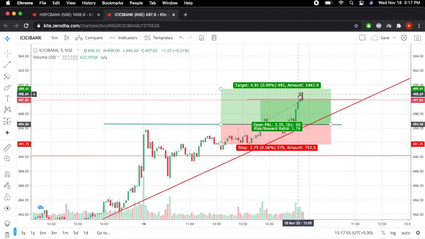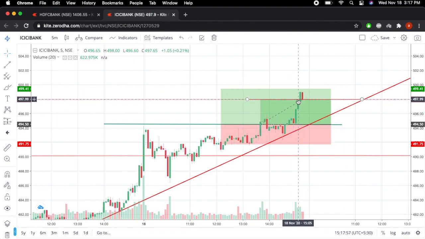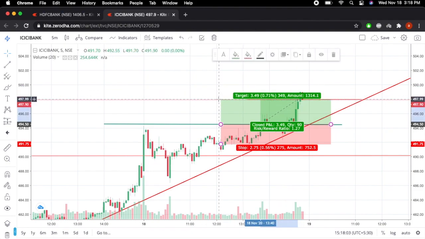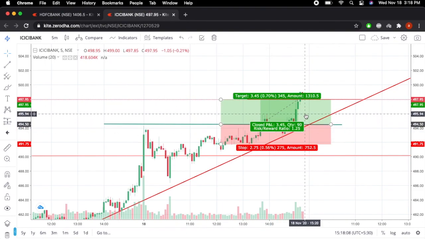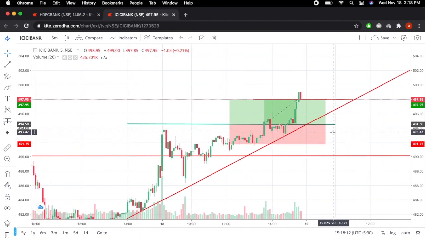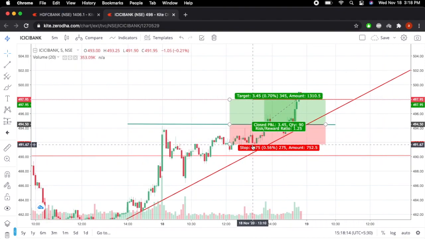But I didn't take my trade there. I just entered my trade on this particular trend line. This was the place where I booked my profits, 0.7%, and the risk I took was a little bit over 0.5%, because I kept my stop loss just below the swing low.